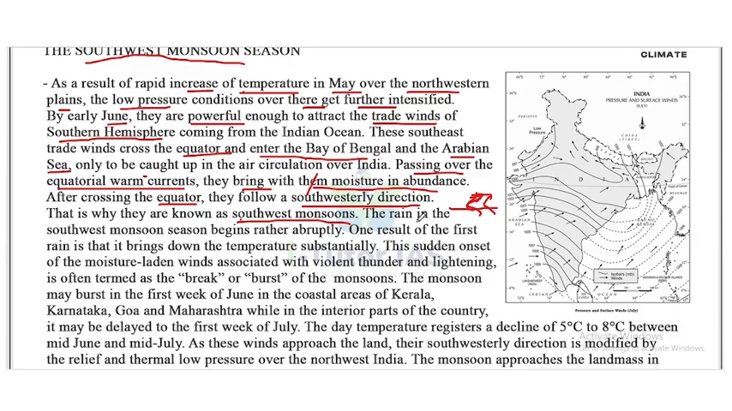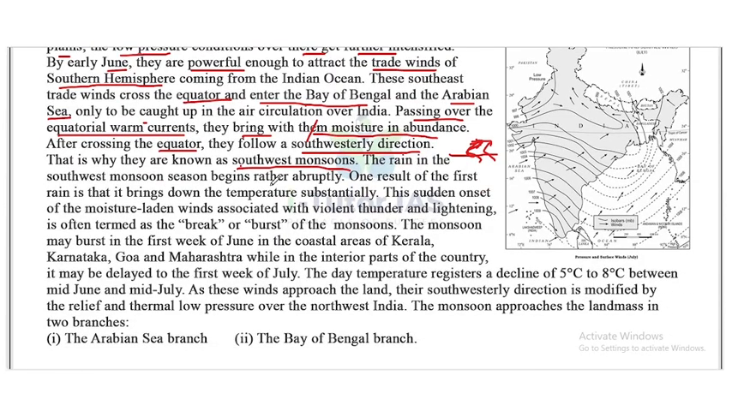The rain in the southwest monsoon season begins rather abruptly. One result of the first rain is that it brings down the temperature substantially. This sudden onset of the moisture-laden winds associated with violent thunder and lightning is often termed as the break or the burst of the monsoon. The monsoon may burst in the first week of June in the coastal areas of Kerala, Karnataka, Goa, and Maharashtra, while in the interior parts of the country, it may be delayed to the first week of July. The day temperature registered a decline of 5 degrees Celsius to 8 degrees Celsius between mid-June and mid-July.